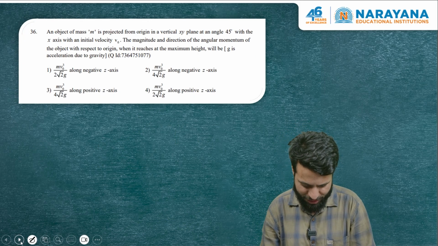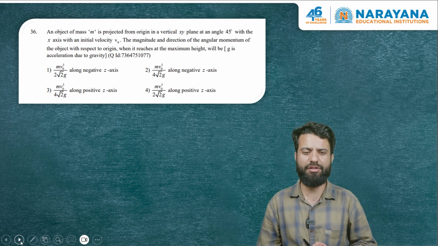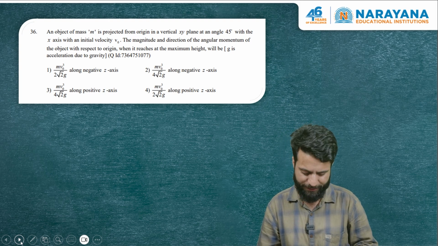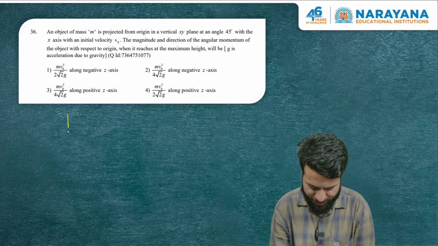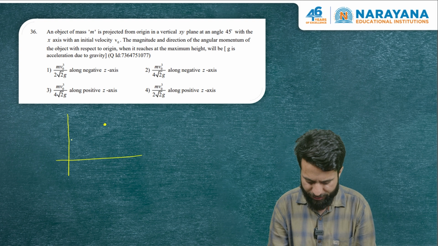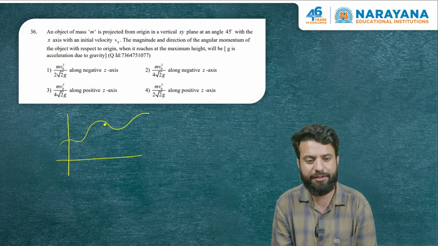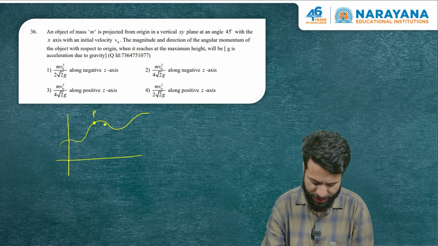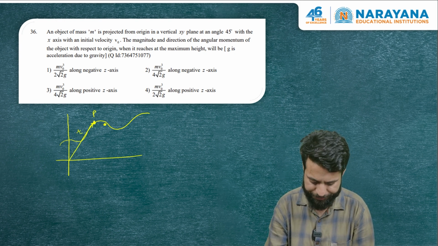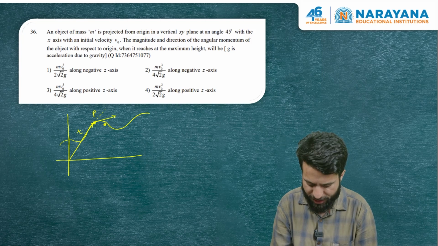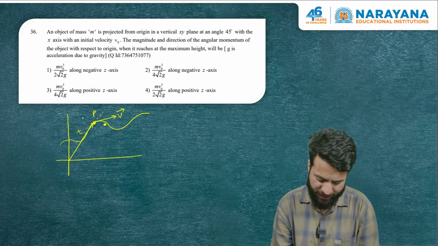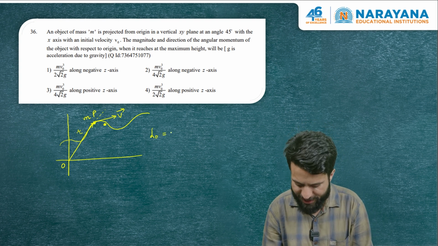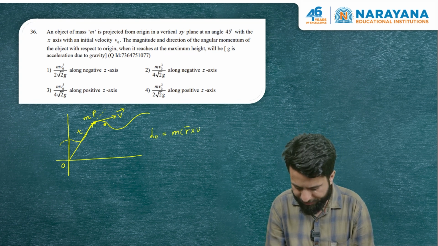Let us then go to the next question. This question is based on the definition of angular momentum, and projectile motion concepts are also needed. Let me first define what angular momentum is. Suppose we have a particle moving in some random path, and at a certain instant it is here at point P, and its position vector is r. Suppose it is moving with a velocity v, and the mass of the particle is m. We define a quantity called angular momentum as m into r cross v.